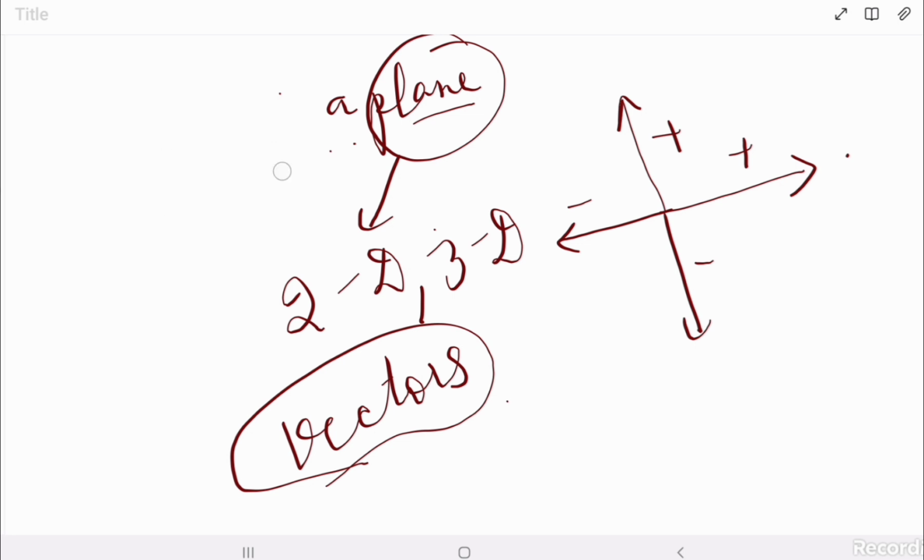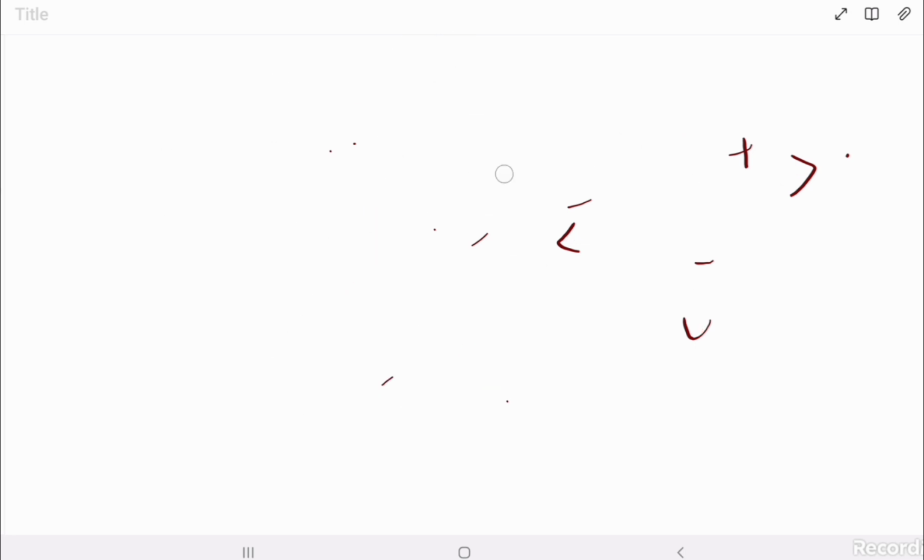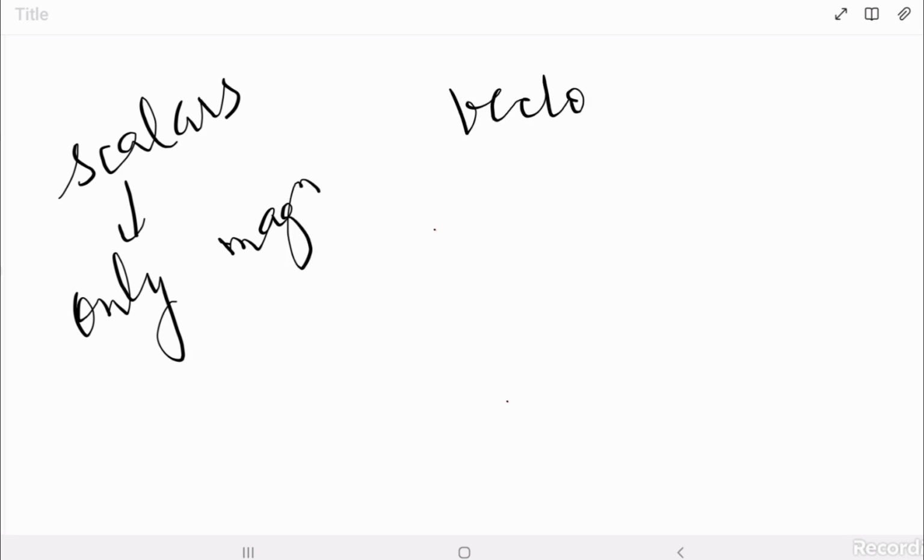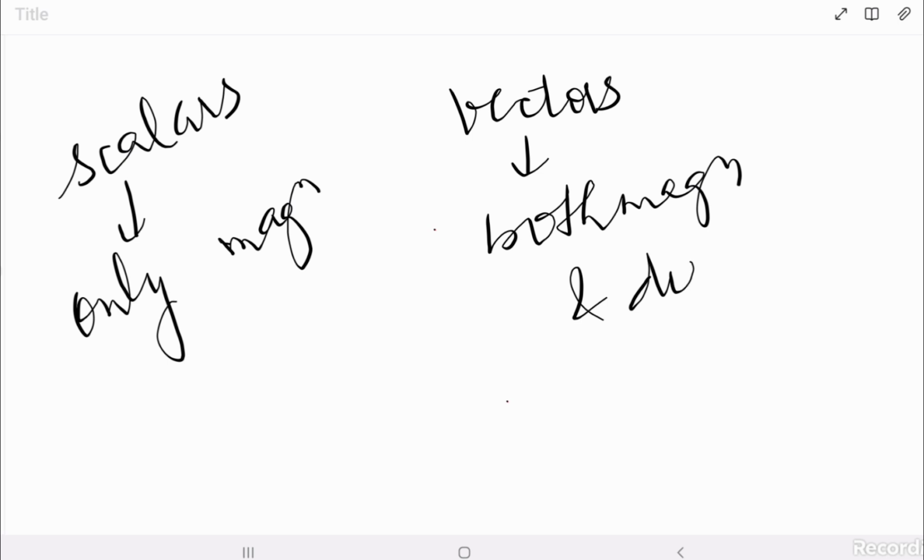Scalars are those physical quantities which have only magnitude, and vectors are those physical quantities which have both magnitude and direction.